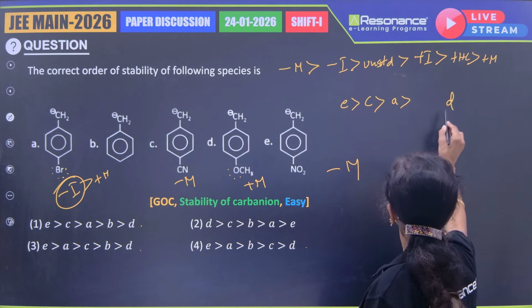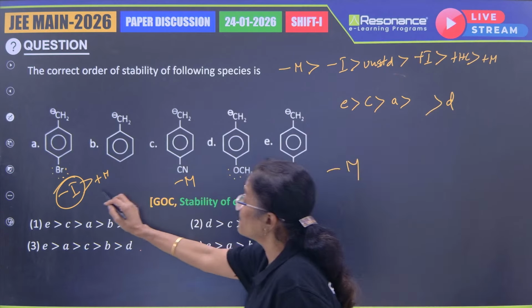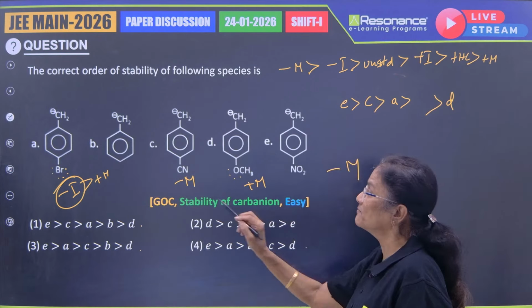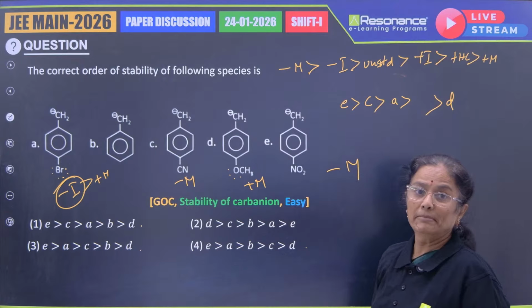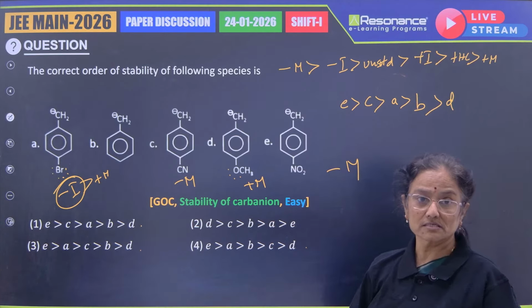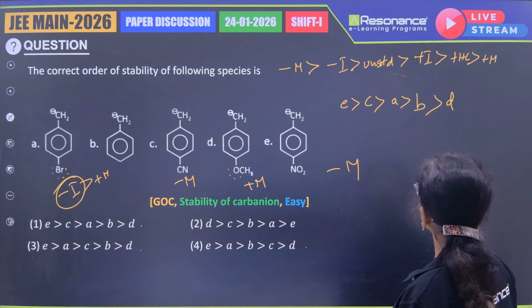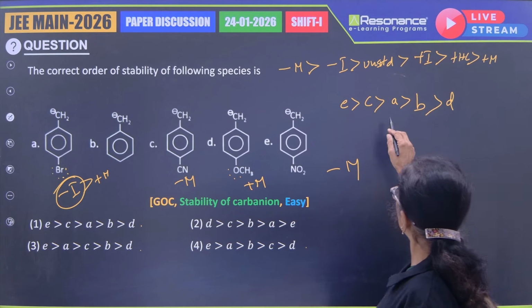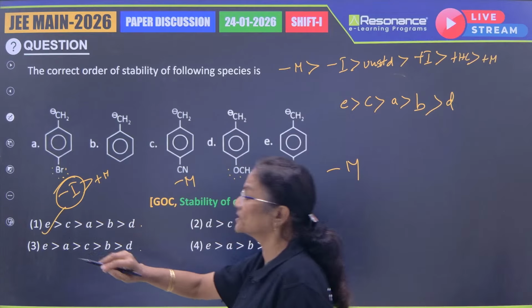Now here, between the minus M, minus I and plus M, we have an unsubstituted benzyl carbanion. So we would put it in, fitting into this. So therefore, let me select the option which is in this order, E, C, A, B, D. So let me go for option 1.